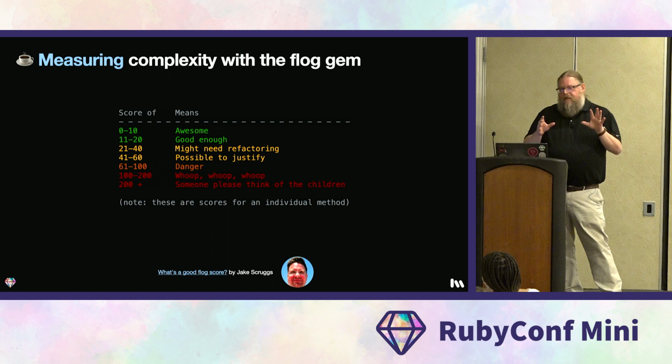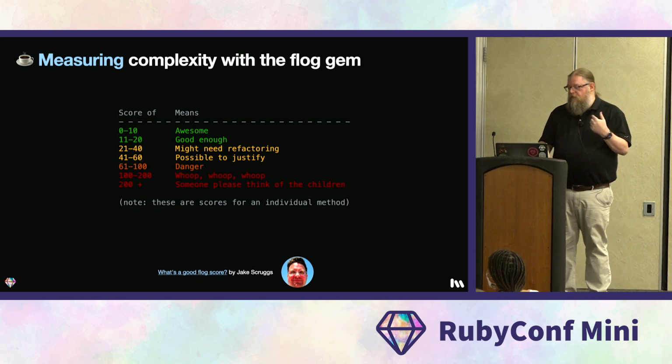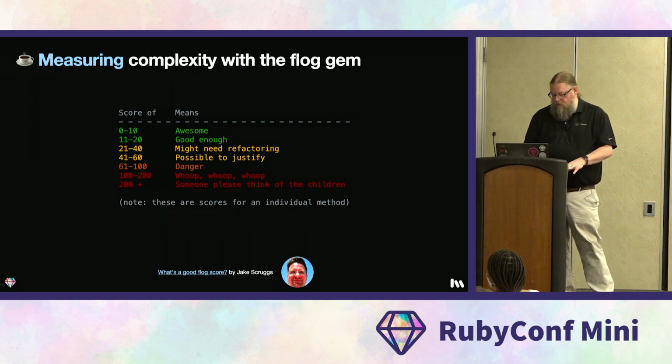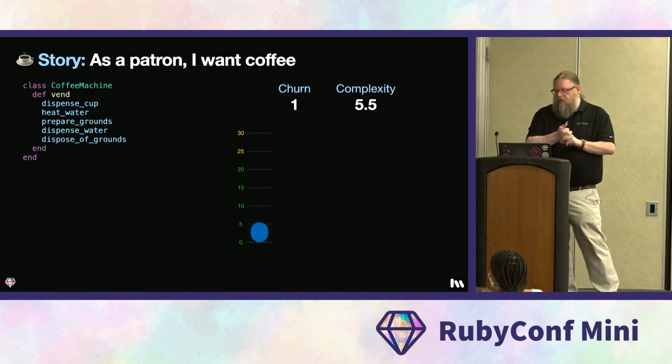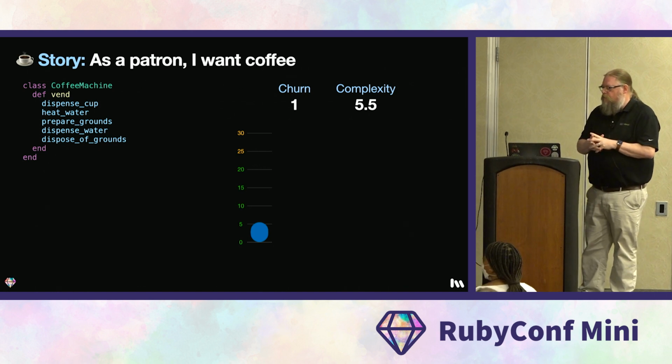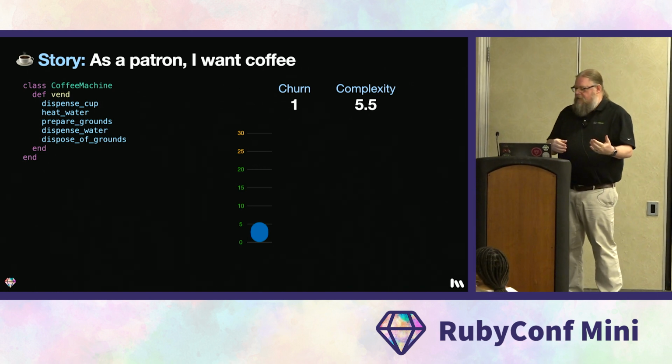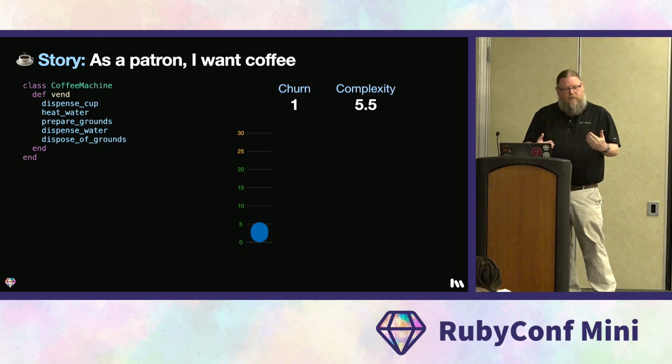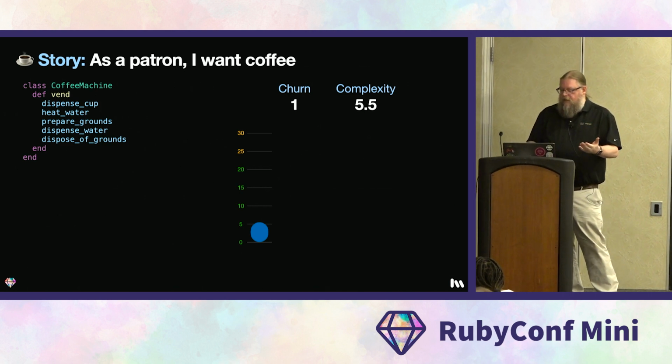So how do we think our little coffee machine fared? Why don't we go back through it one commit at a time and look at what the complexity scores were. Our first commit weighs in at a complexity of 5.5. Now, according to Jake, that's awesome. That churn number there, by the way, is the number of commits that have been made to this file. That'll become important later.